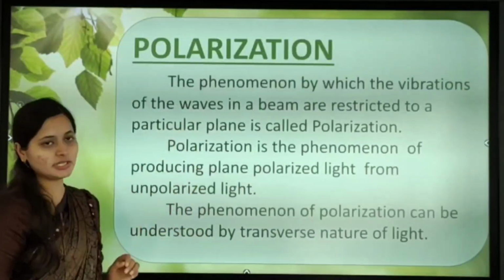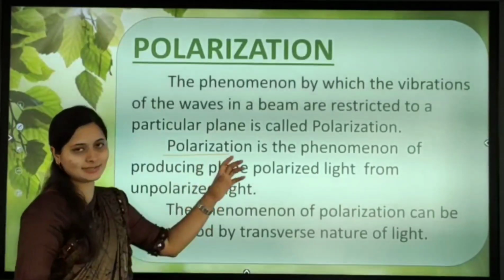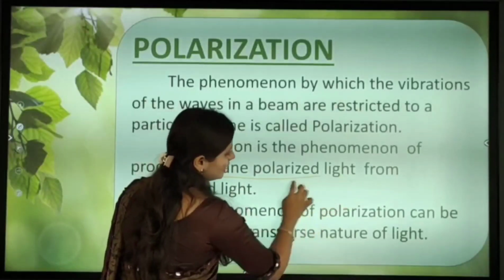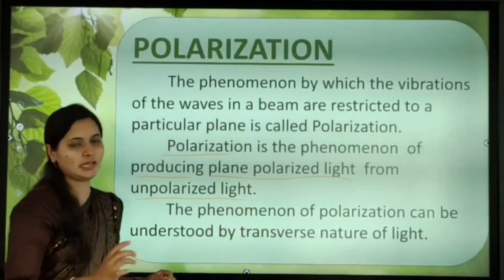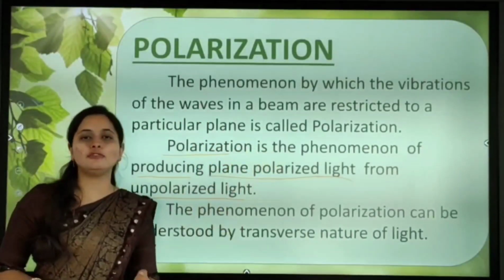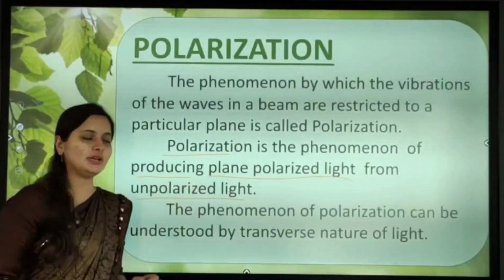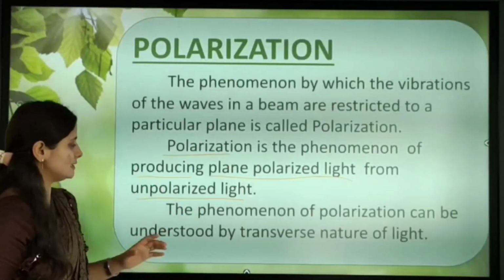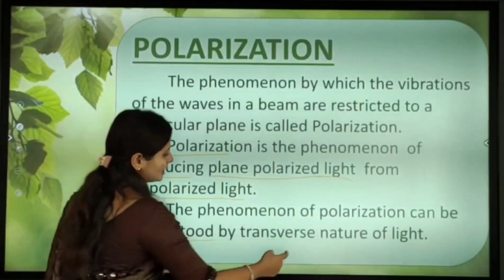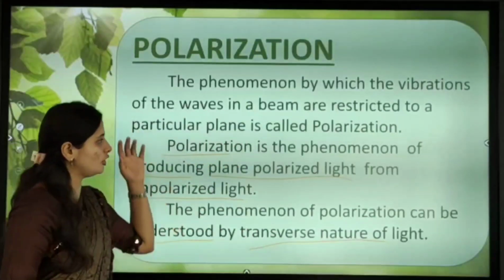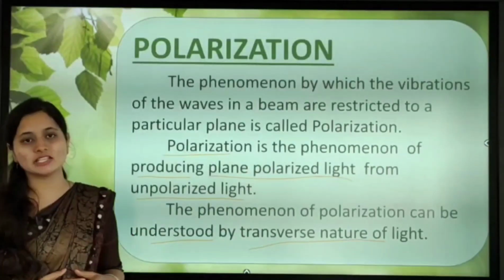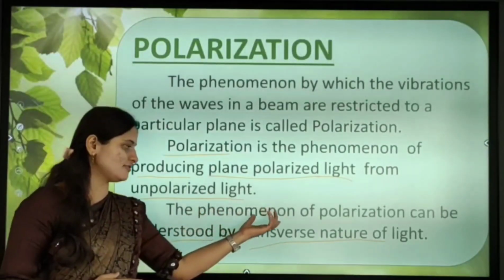Next, one more definition they have given. Polarization is the phenomenon of producing plane polarized light from unpolarized light. Next, the phenomenon of polarization can be understood by the transverse nature of light. Already we got two definitions, and the third one they have given is that polarization can be understood by the transverse nature of light.